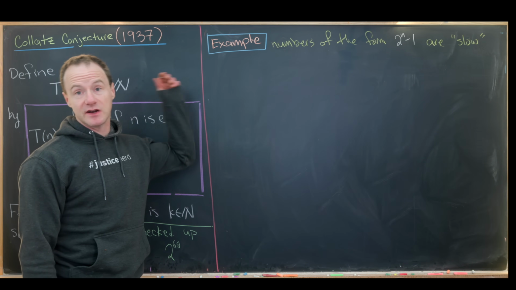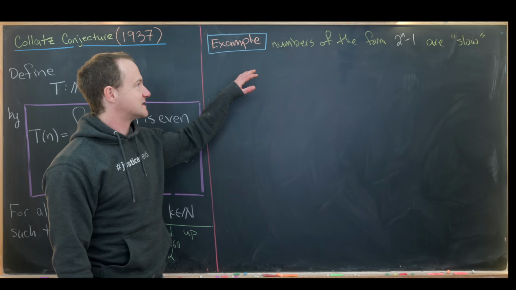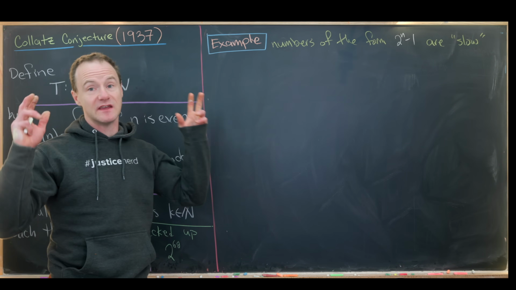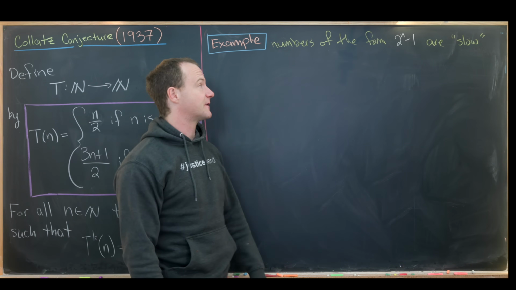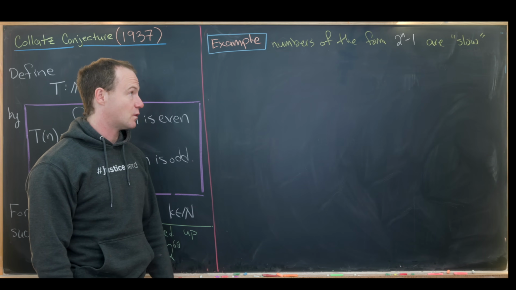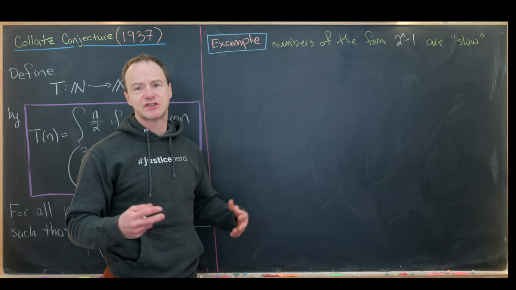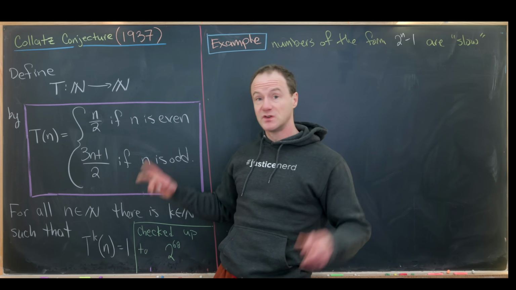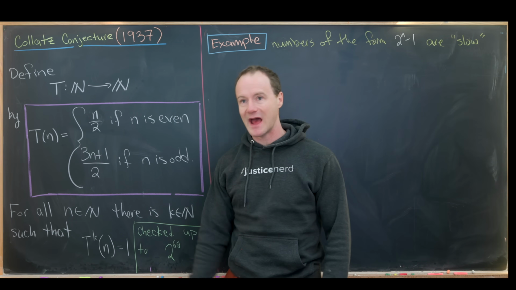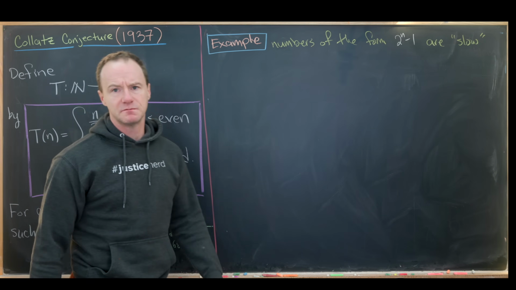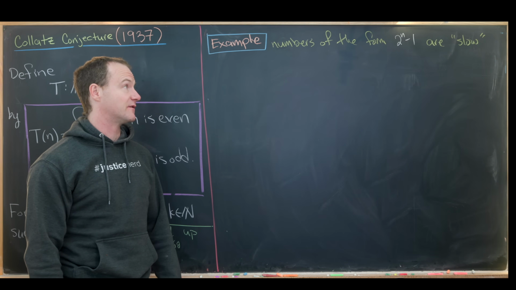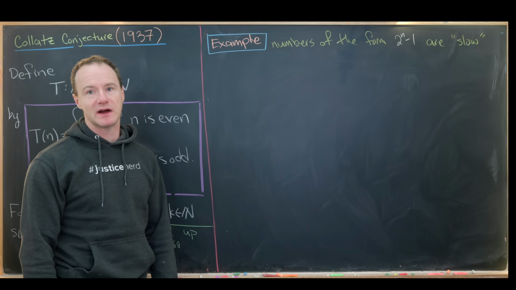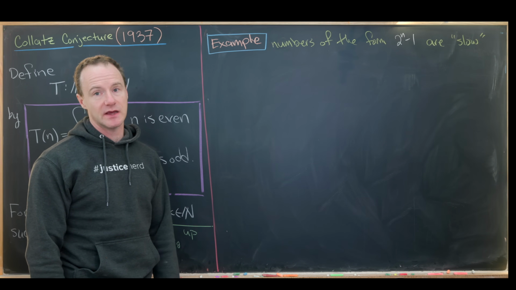So let's look at our example first. Our example is chosen off the fact that numbers of the form 2 to the n minus 1 are very slow to turn into 1, if you will, by applications of T. So maybe we should look at an example of a number of the form 2 to the n minus 1, but it probably shouldn't be too big.